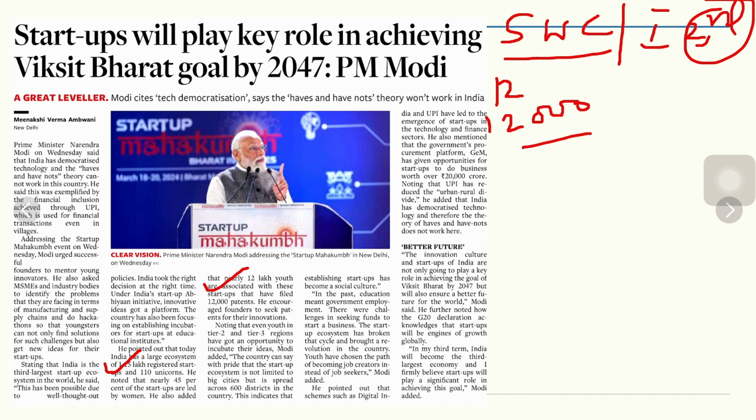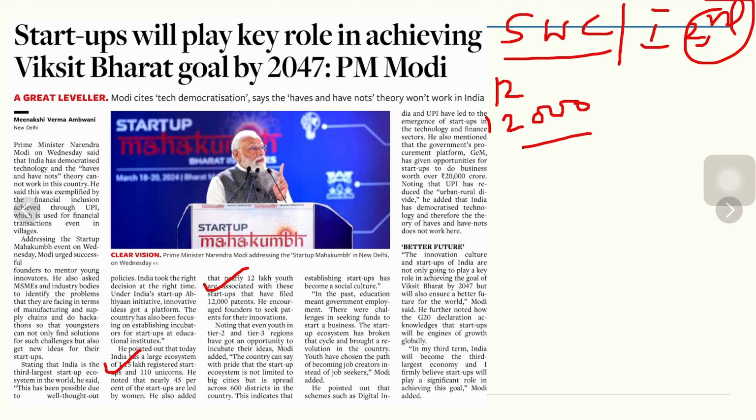He encouraged founders to even seek patents for their innovation. Then geographical diversity: in tier-3 cities too, startups are now mushrooming. There is an opportunity to incubate ideas. What is the government's help? The government has given some sort of relaxation to startups from audit or tax filing. The government is also giving them single window clearances and some sort of grant for project approvals.